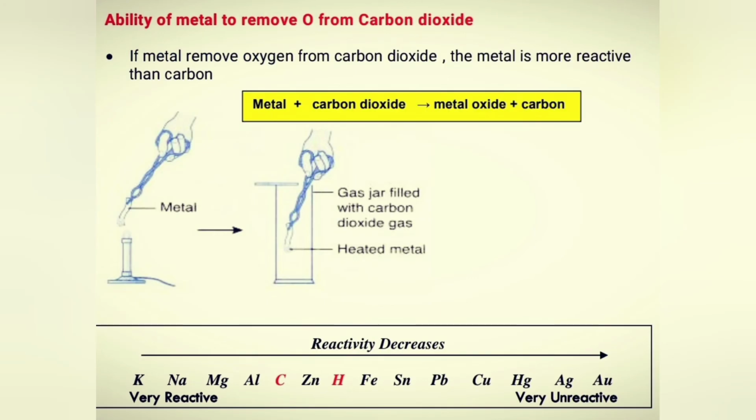Based on the ability of metals to remove oxygen from carbon dioxide, a heated metal is placed in carbon dioxide. If the metal is more reactive than carbon, the metal can remove oxygen from carbon dioxide. The metal can reduce carbon dioxide to carbon. If the metal is less reactive than carbon, it is unable to remove oxygen from carbon dioxide.